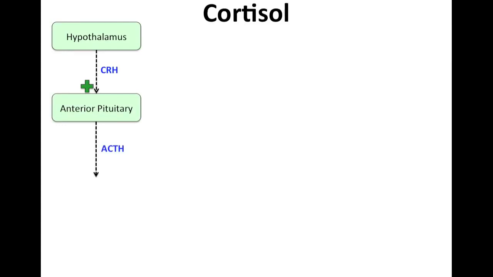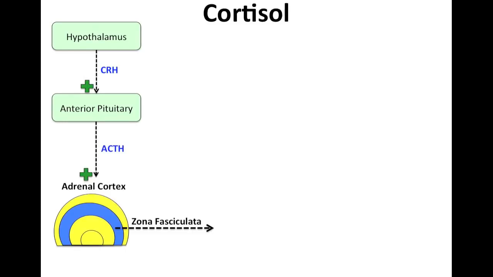So as we know, hypothalamus releases corticotropin releasing hormone or CRH, which has a positive effect on the anterior pituitary. Now, anterior pituitary releases ACTH or adrenocorticotropic hormone, which has a positive effect on adrenal cortex, and to be more specific, the zona fasciculata. Now, this causes increased production and secretion of cortisol.